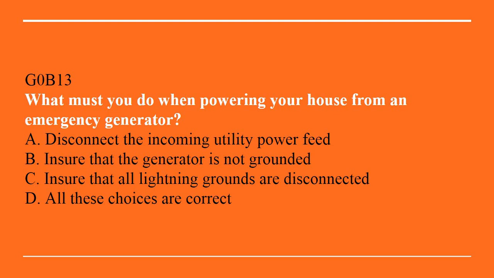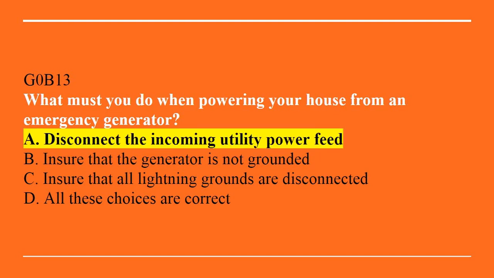G0B13, what must you do when powering your house from an emergency generator? A, disconnect the incoming utility power feed. B, ensure that the generator is not grounded. C, ensure that all lightning grounds are disconnected. Or D, all of these choices are correct. Answer is A, disconnect the incoming utility power feed.